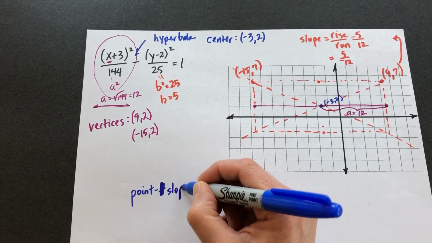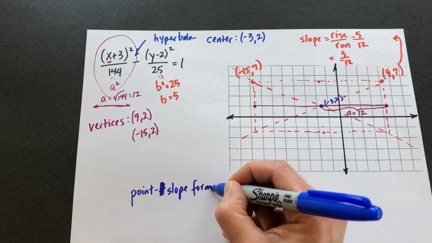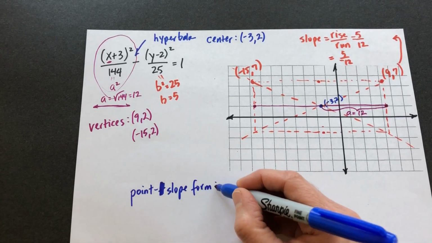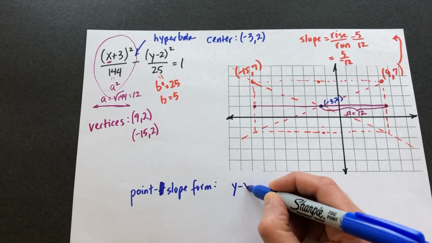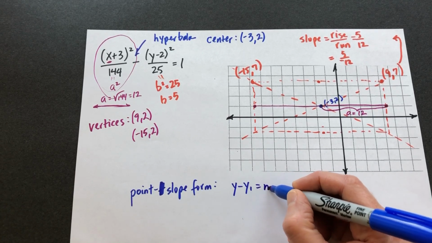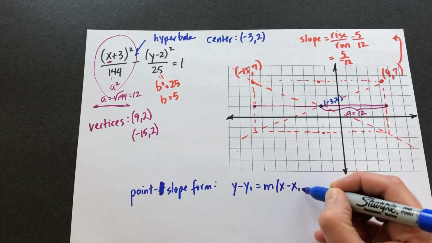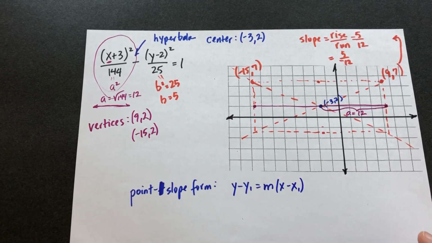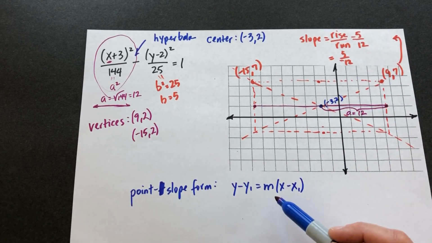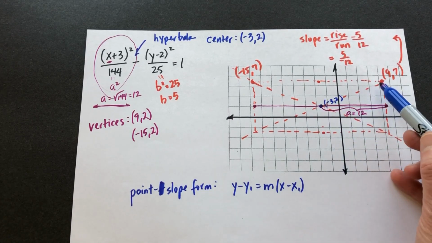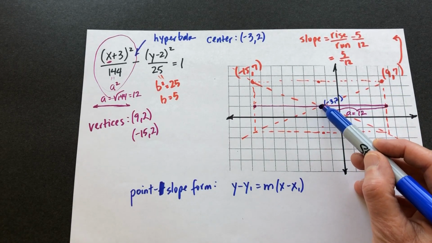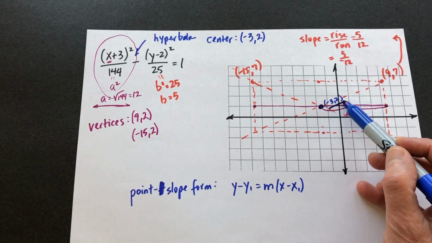Point slope form of the equation of the line. I don't know how much this is taught in our algebra classes. I know that when my boys took algebra at a different school, this was not emphasized, but I think it's the most convenient form in this situation because we know the slopes of these lines and we know a couple different points, but the most significant point on those asymptotes is the center.